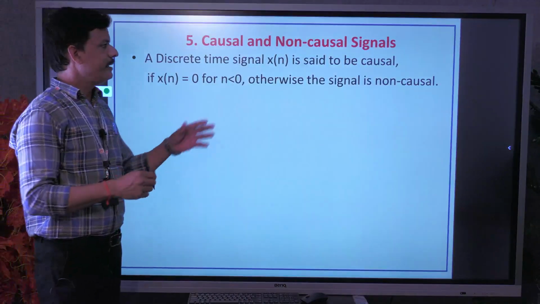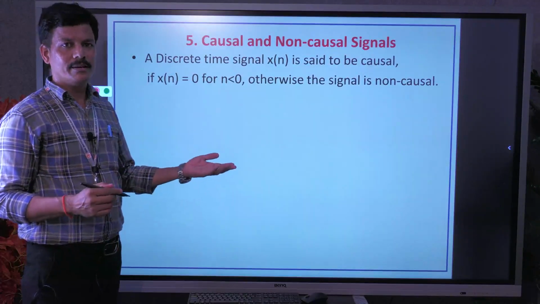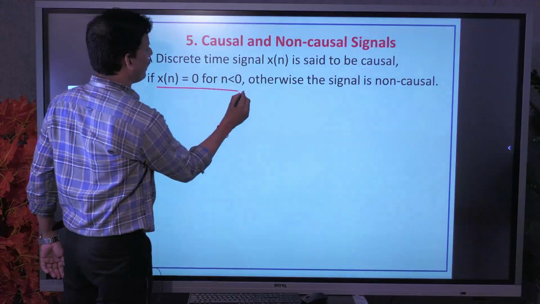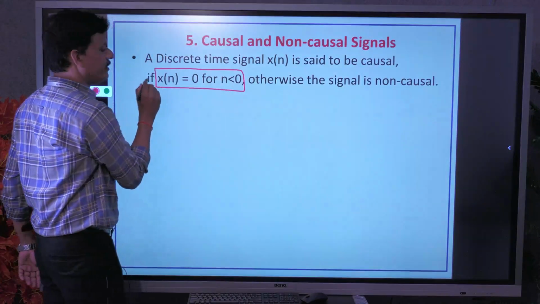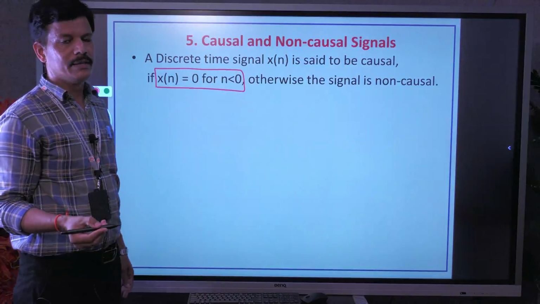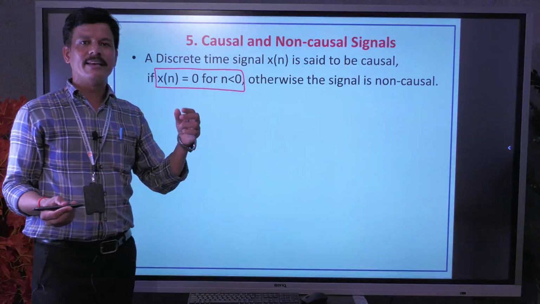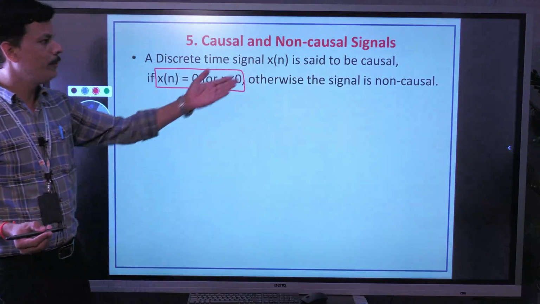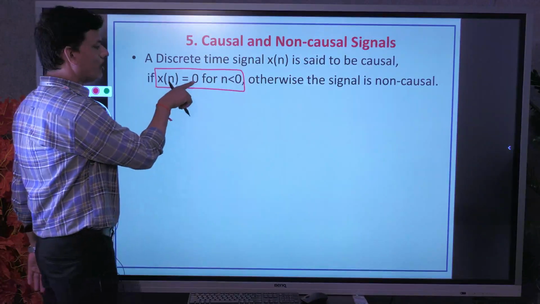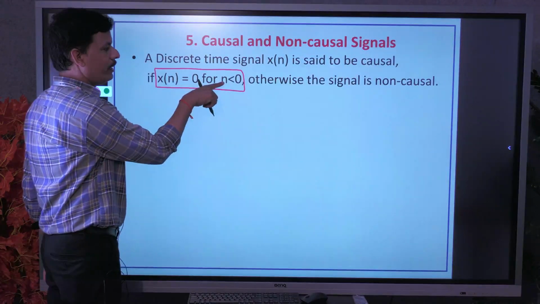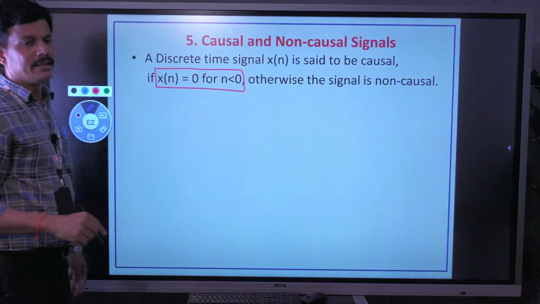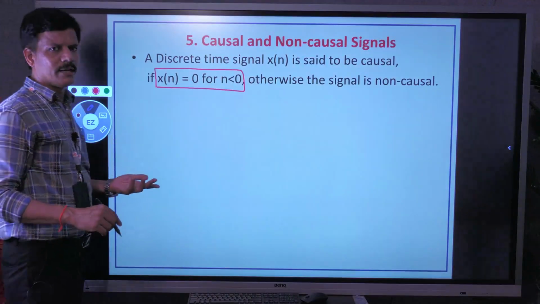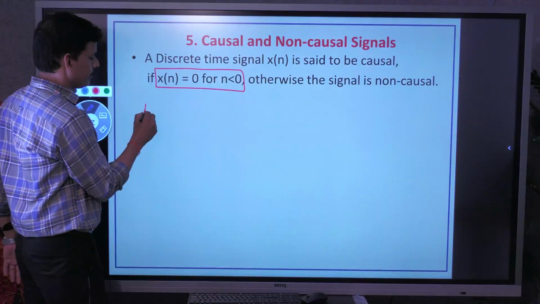A discrete time signal x of n is said to be causal, same concept, if the given signal x of n is 0 for n less than 0. It means if the signal is defined only for positive values of n, then the signal is said to be causal. If the signal is defined even for one negative value of n, then the signal is said to be non-causal. Here also you can take n number of examples for it.